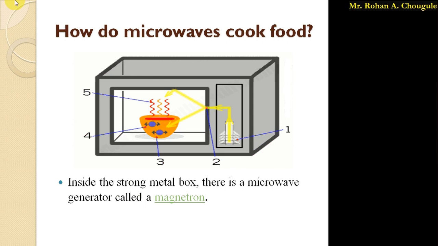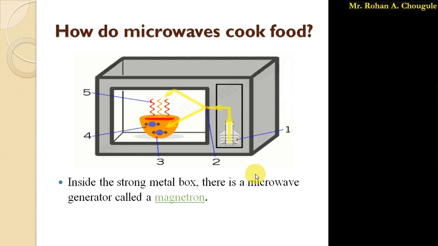So I got this image from Explain the Stuff. Here I have shown one simple image with the different main components in the microwave oven. So let's discuss this one by one. The first thing is that, as I said, the main part of this microwave is the magnetron.